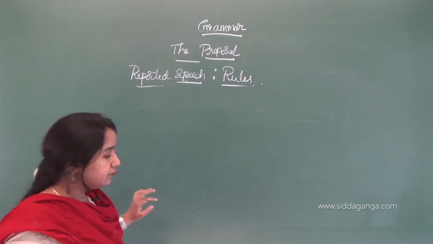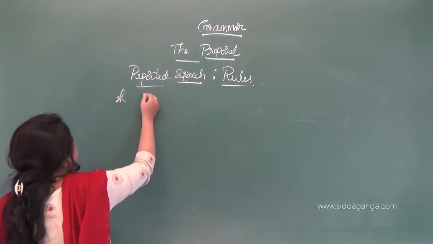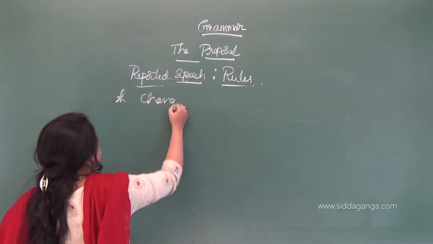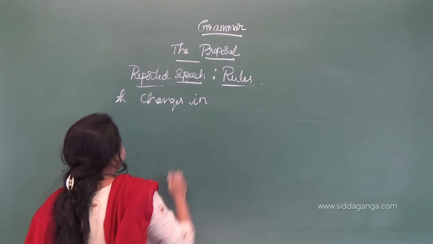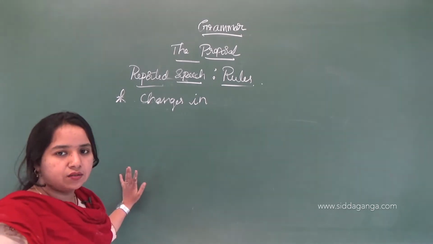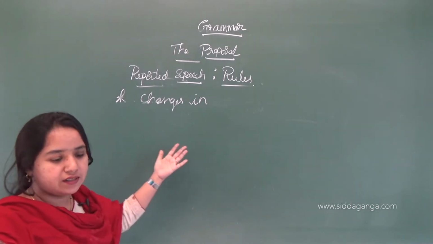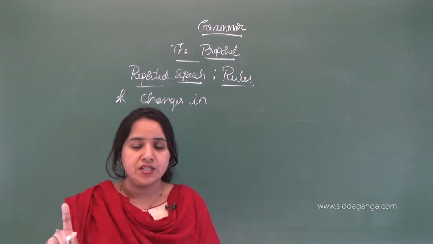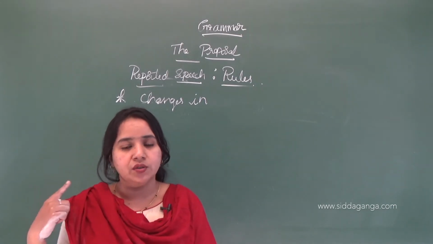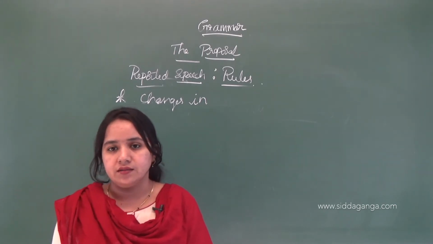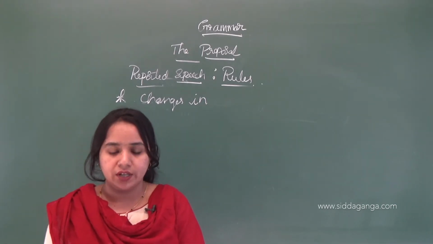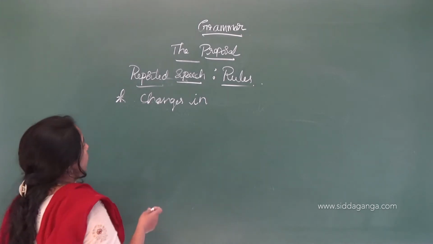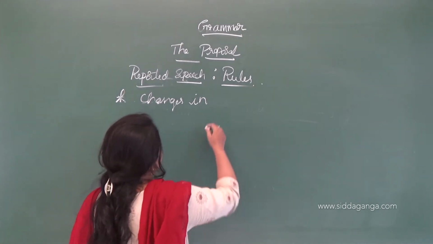You may take it as the fifth or sixth rule. I have already given some sentences and introduced the rules. There it was changes in tenses, but not this one. You can continue with those points. So this is changes in modal auxiliaries.